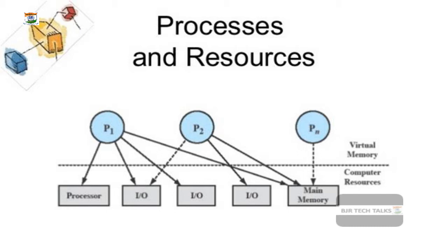Here in this scenario, the process is the unit of work in most systems, and a system consists of a collection of processes. So in any operating system or computer system, you don't have only one process, rather you have n number of processes running at any time.